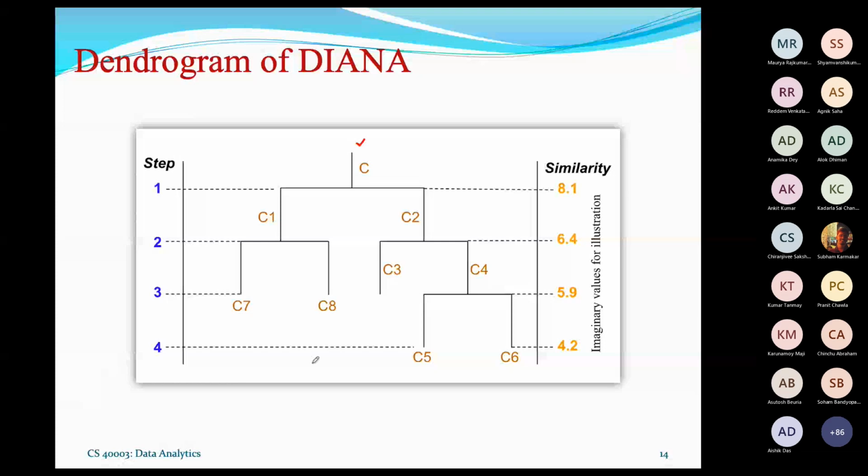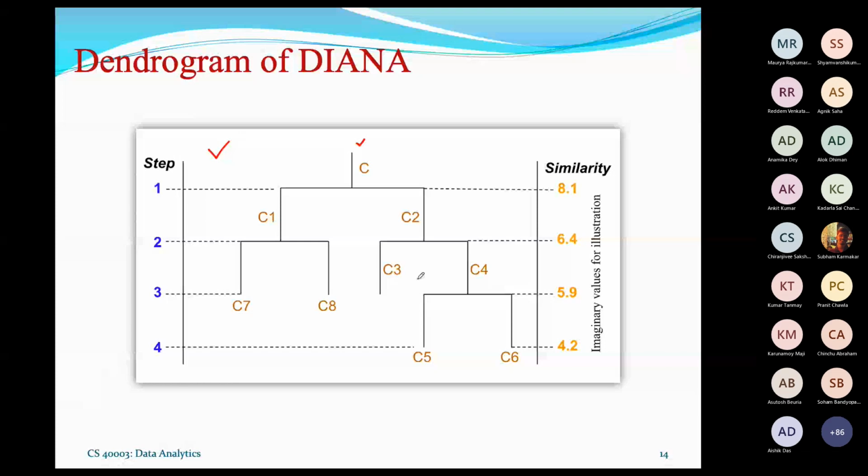Now this actually looks like a hierarchy. That is why this concept is called the hierarchical clustering technique, and the dendrogram definitely shows it in a hierarchical fashion. In this case, it is a top-down hierarchy. If you turn it upside down, then it becomes a bottom-up hierarchy. So this is why it is hierarchical.